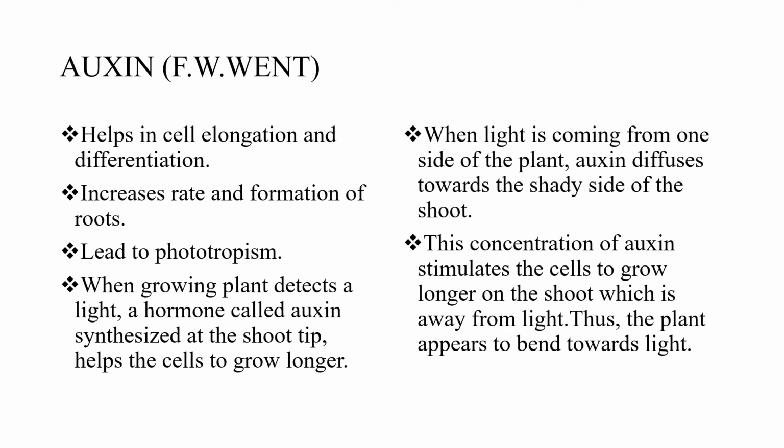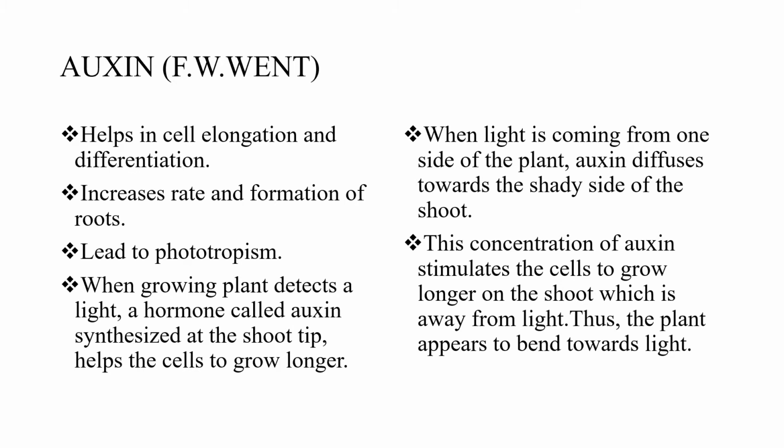Auxin. It helps in elongation and differentiation, mostly in the shoot tip and root tip. It increases the rate and formation of roots also. Then leads to phototropism. Now this auxin is very important for the growth.